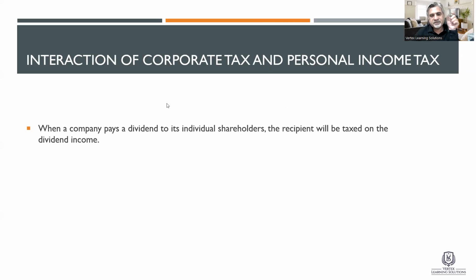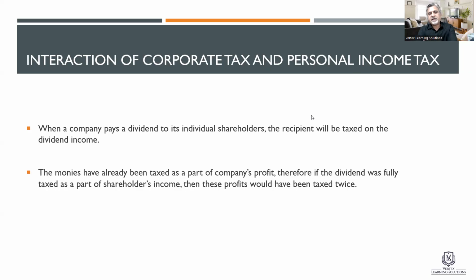So this is what we call the interaction of corporate tax and personal income tax. Personal income tax came up on that, the dividend tax. The monies have already been taxed as part of the company's profit. Therefore, if the dividend was fully taxed as a part of shareholders' income, then these profits would have been taxed twice. We just understood it.